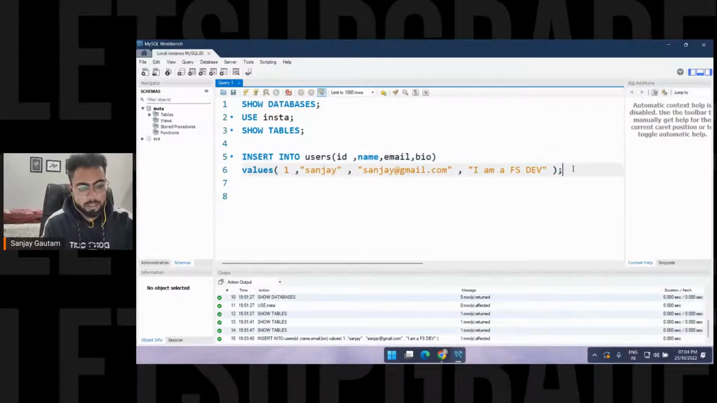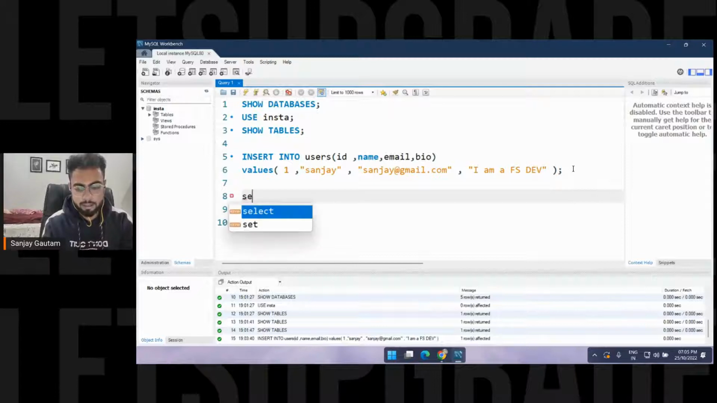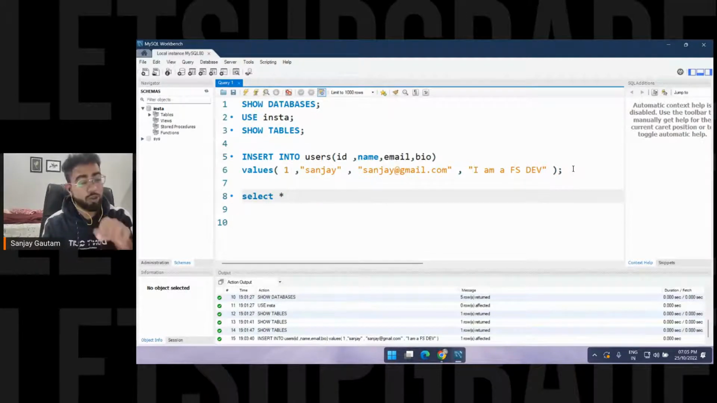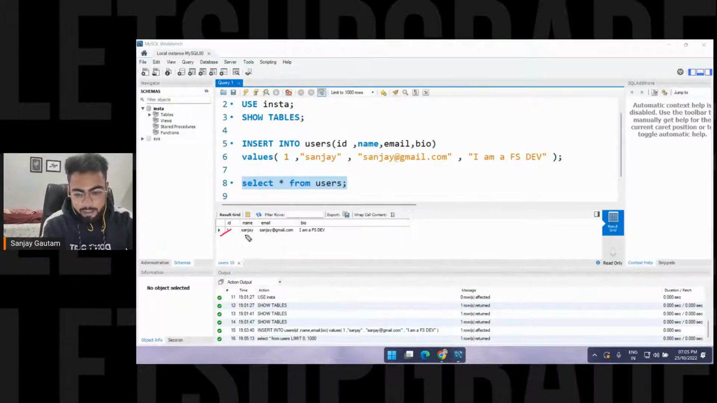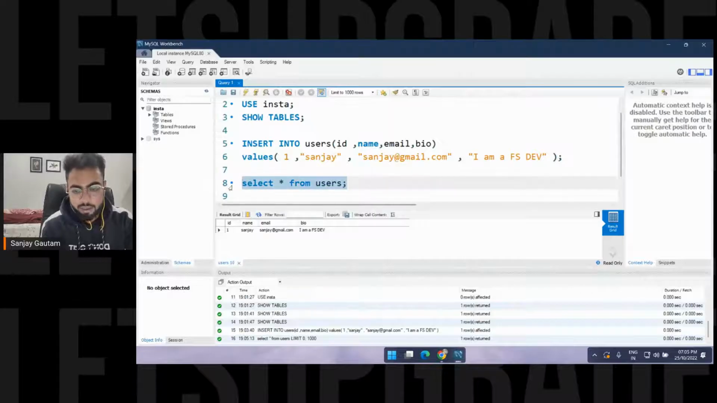Let me just show the data to you. To get the data from a table, just type select. We are going to use this command a lot. Select from and mention the table name. Let me execute this command real quick. So see, I'm getting the data here: ID, name, email, and the bio. So this data actually got saved inside my database. So this is the command.